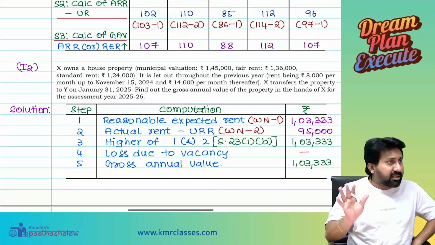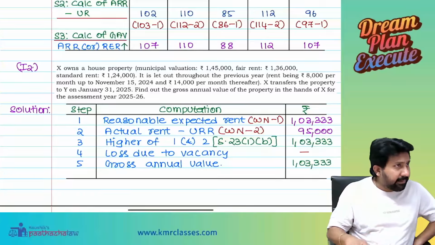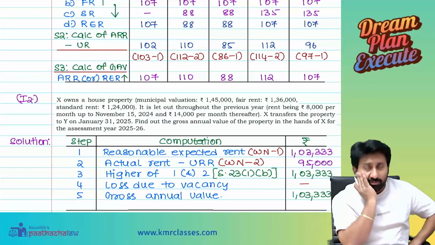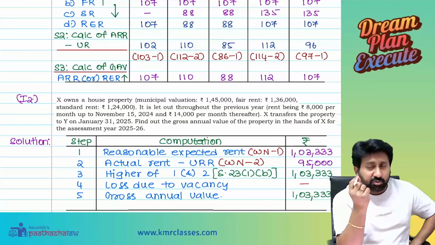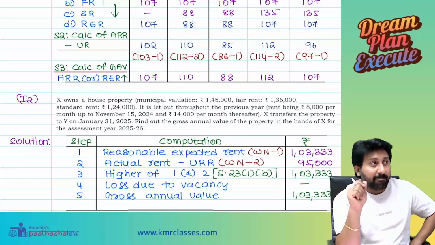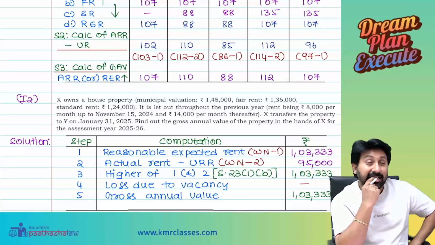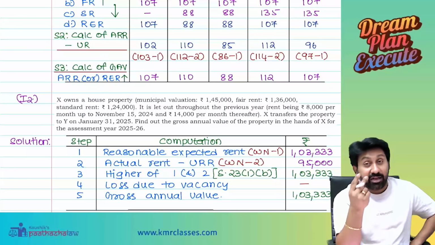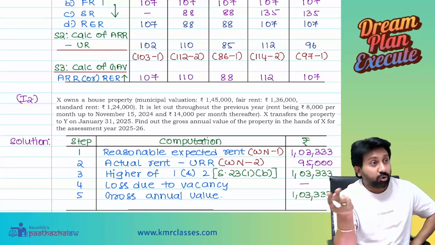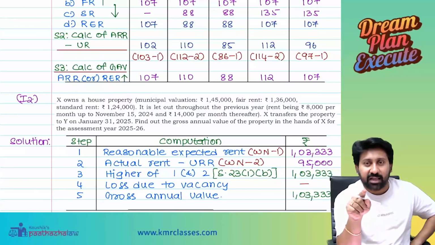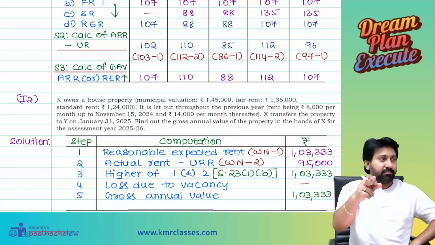Everyone listening? First, answer my question. In this question, there is one very, very important adjustment. Property is with him completely. Transfer the property. For 2 months you should not even consider fair rent and actual. I already told you this adjustment.